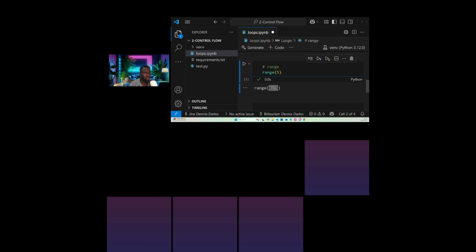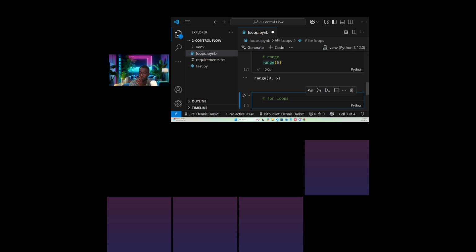All right. So now range of 5, and now we are saying that the range of 5 is 0 to 5. Now let's see how we can print these particular range values. So for you to print the range values, we are going to use what we call a for loop. We call it like this, for loops.